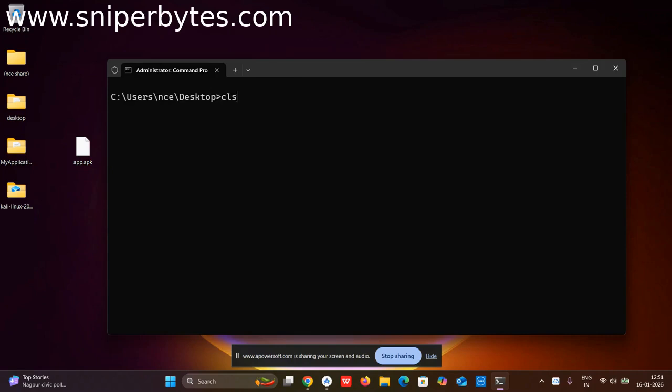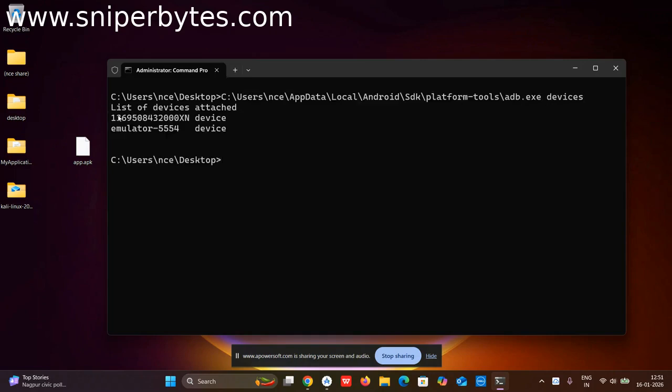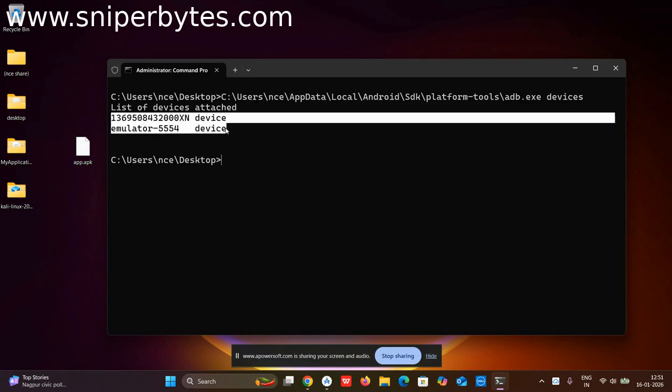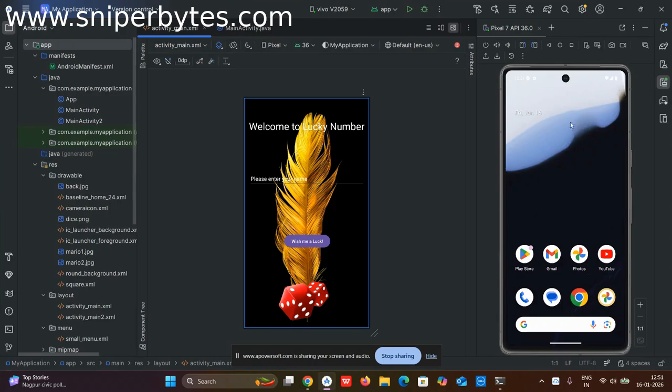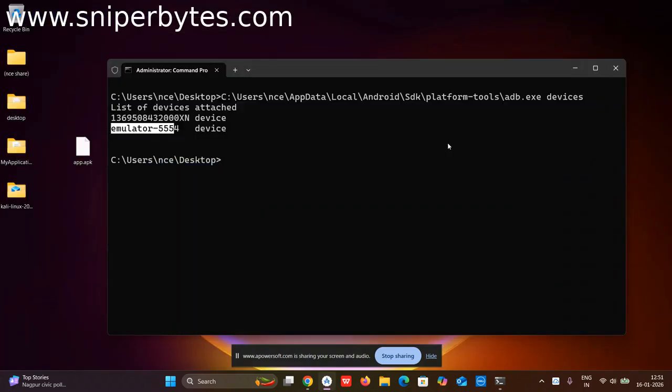But I'm not interested in these things. I just want to know how many devices are connected to this computer. So I'm writing the entire location for ADB, and then I'm writing devices. I'm pressing enter. Now it shows that I have two devices connected to this computer. The first one is my actual device, the Vivo device I've connected, the physical phone. This is the ID for that phone, and the second one is the emulator that I've created in Android Studio.